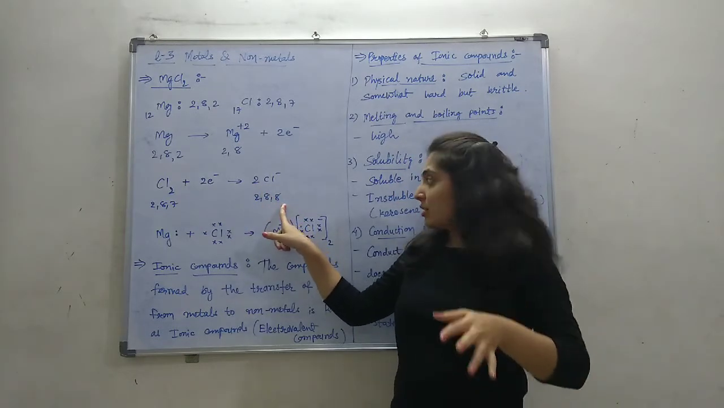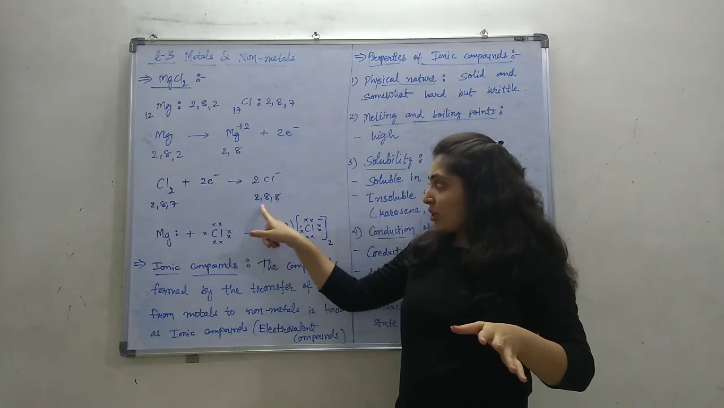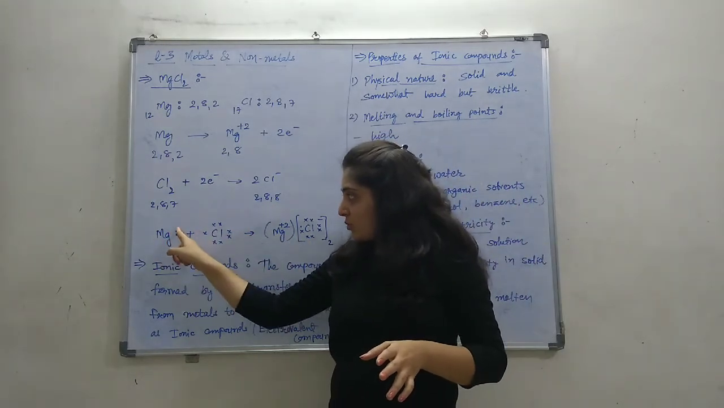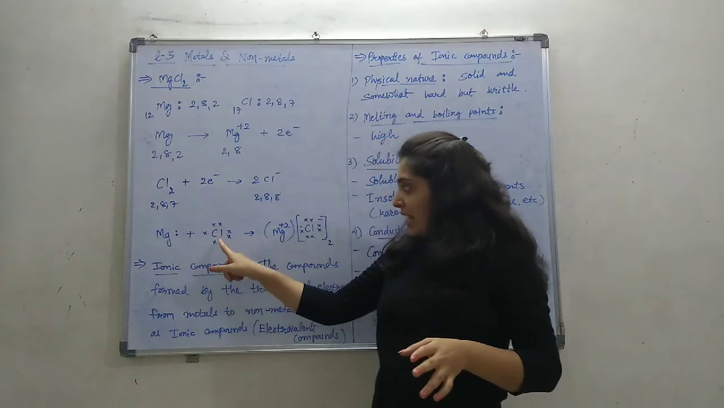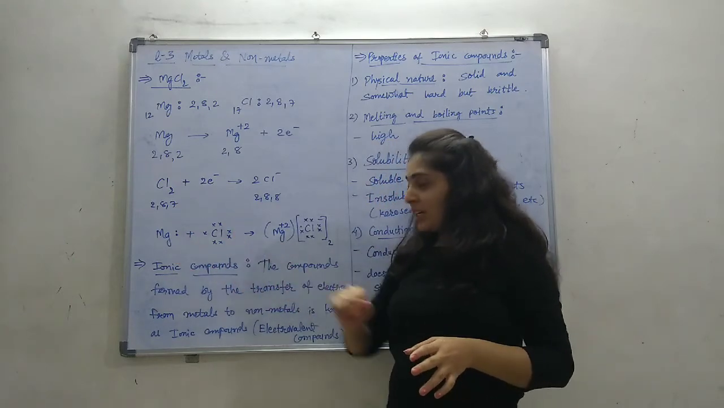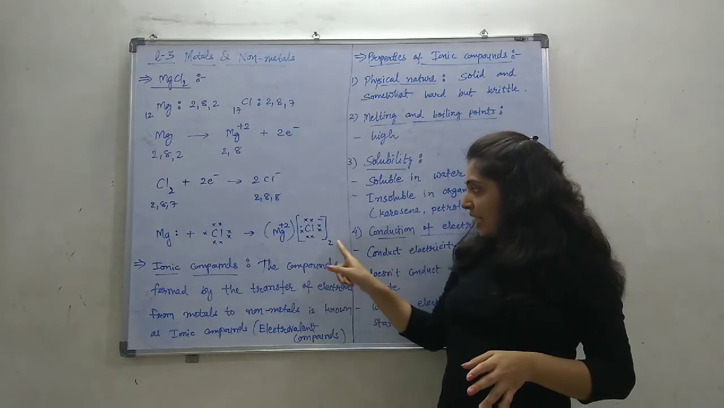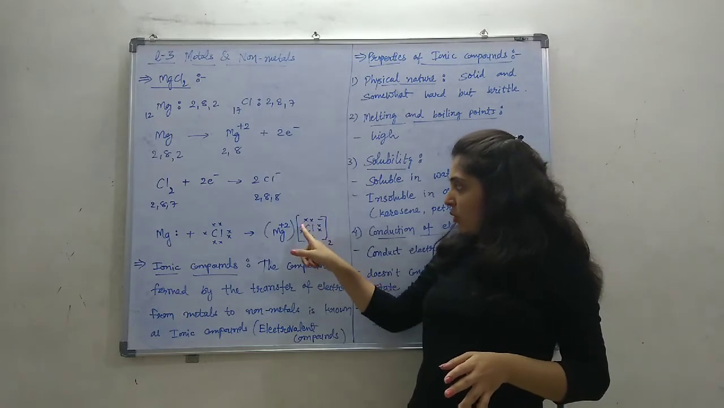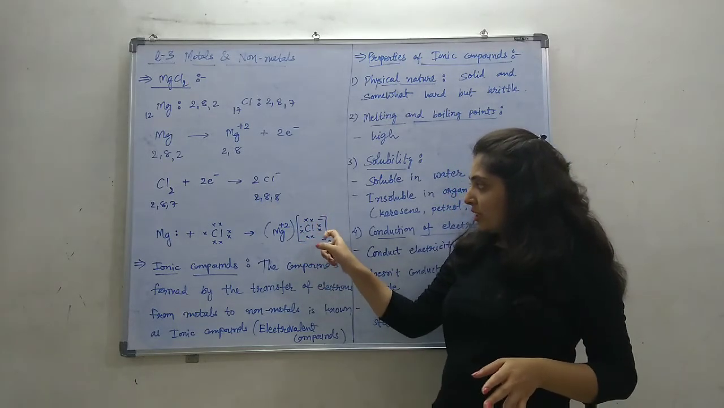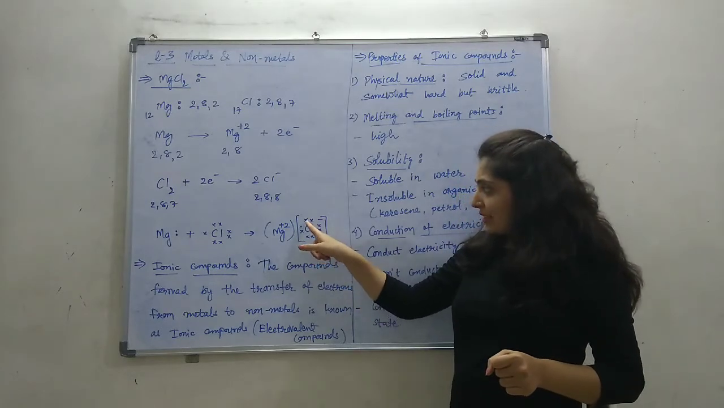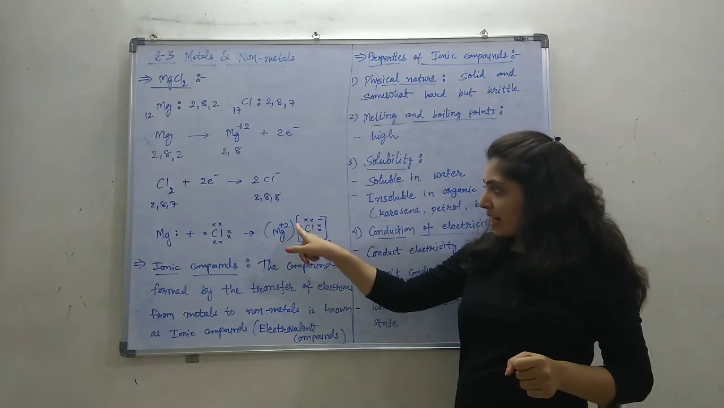And each one's electronic configuration is 2, 8, 8. So ultimately we can write that magnesium has 2 electrons in the outermost orbit and chlorine has 7 electrons in the outermost orbit. This gives magnesium plus 2, and 2 atoms of chlorine gain 1 each. So chlorine's outermost orbit electronic configuration will be like this: 1, 2, 3, 4, 5, 6, 7, and the eighth